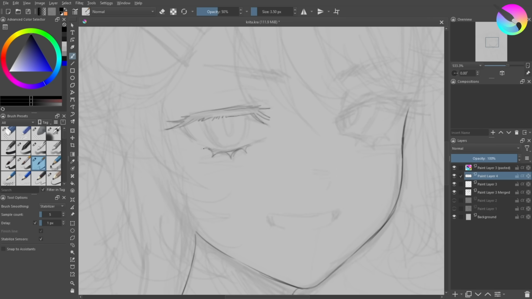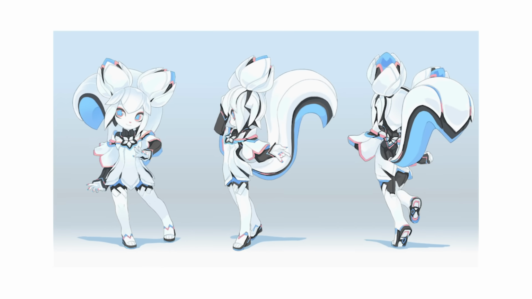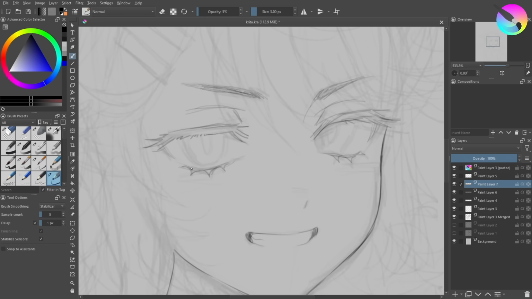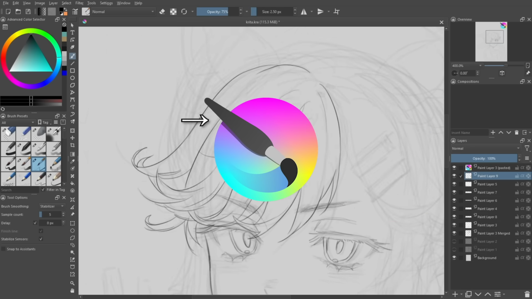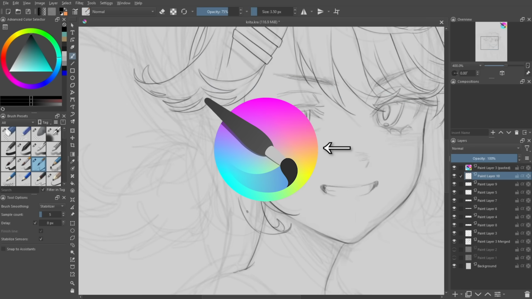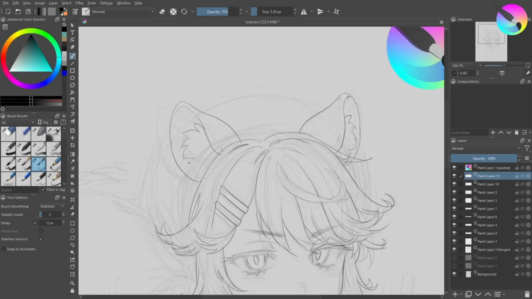For the character design, Krita actually has their own cyber squirrel mascot. I like that idea, so I made mine a squirrel as well. Her hair and tail is black, based on the brush and the logo. I gave her a rainbow beret like the colors in the logo and sprinkled them throughout her design as well.